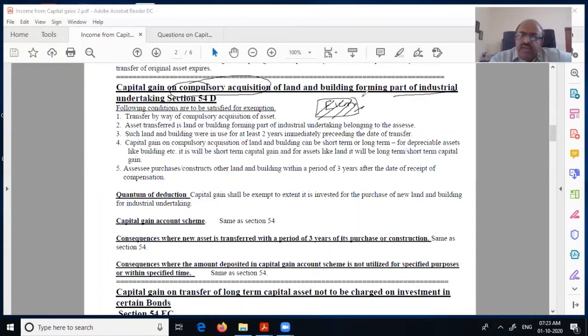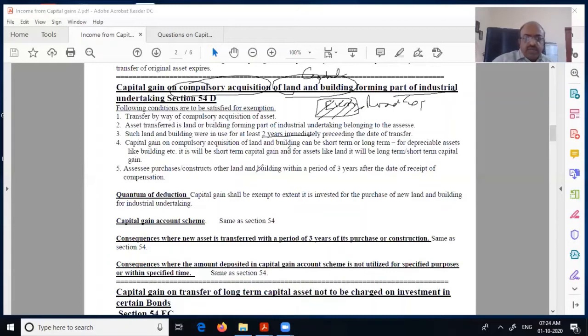Or even you can say for the purpose of road expansion. Even for that they are taking. So what is this thing? You have to mandatorily give these land and building to the government. Obviously, when you give that, these are assets. These are capital assets. So when they give you compensation, we saw earlier, there will be capital gain. Now, in that capital gain, if you want to save, then you have to invest in another land and building for the purpose of business within 2 years. Then you can claim this.